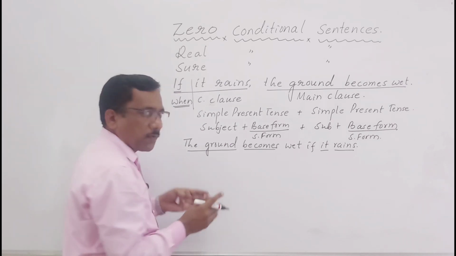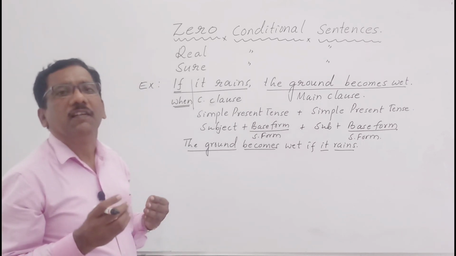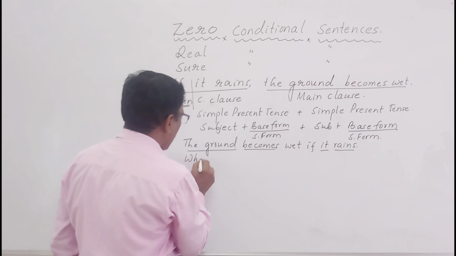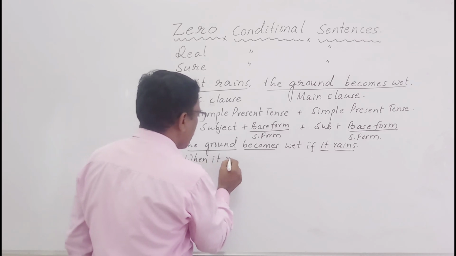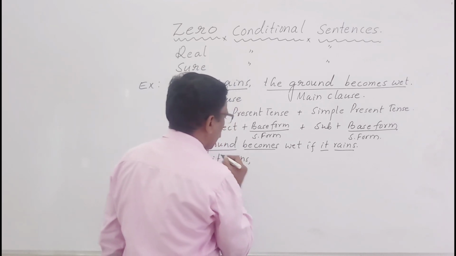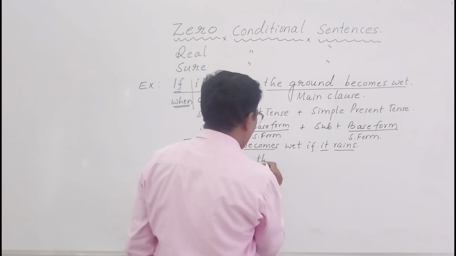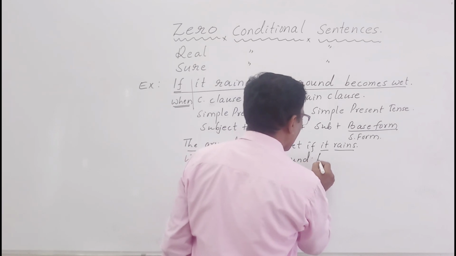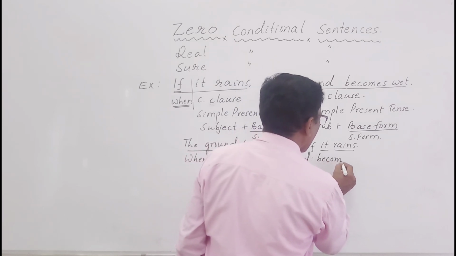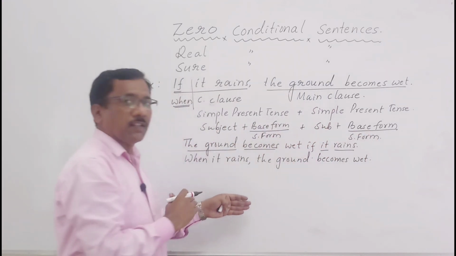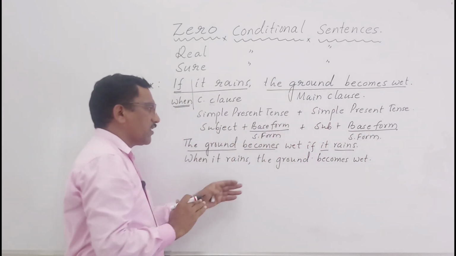Next, you can use the sentence with when. For example, when it rains, comma, the ground becomes wet. And again, you can reverse the sentence.